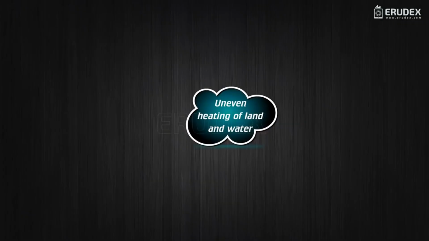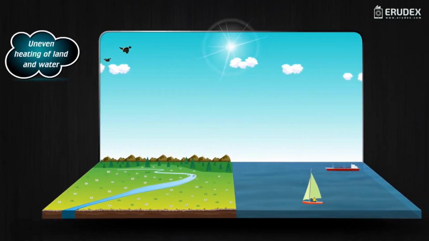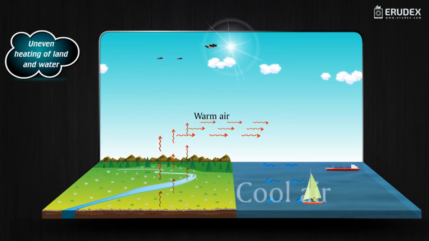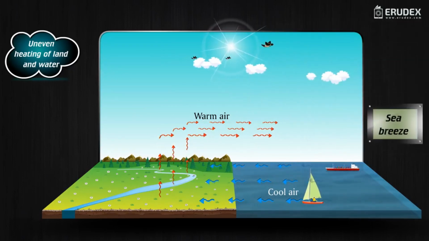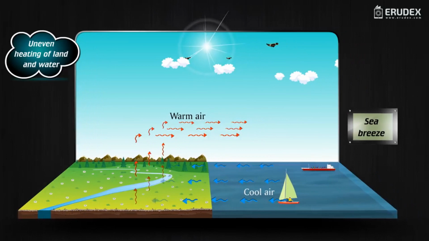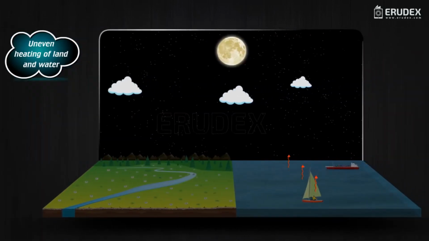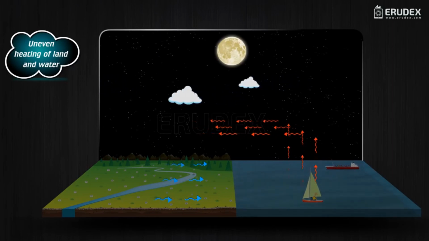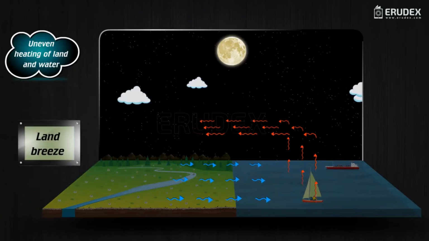Heating of land and water. During daytime, the land gets hotter. Warm air rises up, giving space to the cool air coming from the sea. This is called sea breeze. At night, land gets cool fast. Warm air from the sea rises up and cool air from the land blows towards the sea. This is called land breeze.